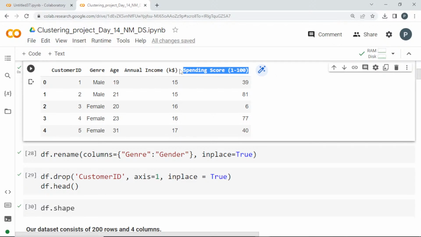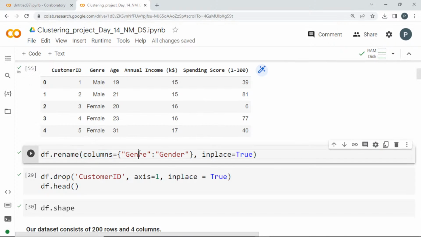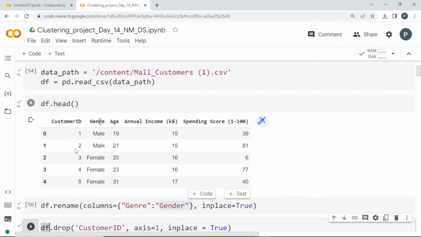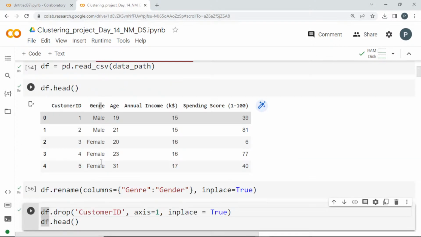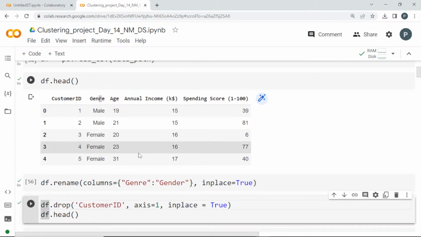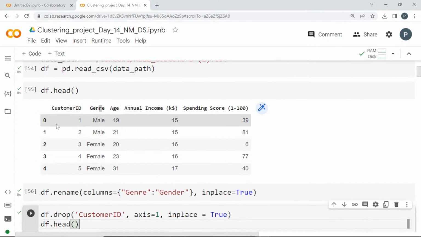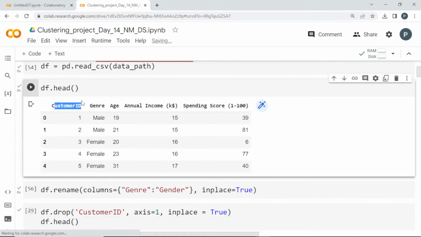The spending score is something the mall gives as a value based on how much the customers are spending, from 1 to 100. Okay, so I'm just going to rename this column as gender, since it is not given correctly, with inplace equal to true. This is a common data set. You can find it if you type mall customer data set; you can search it and get it from Kaggle. Next, I'm going to drop this customer ID because it has nothing to do with the analysis.